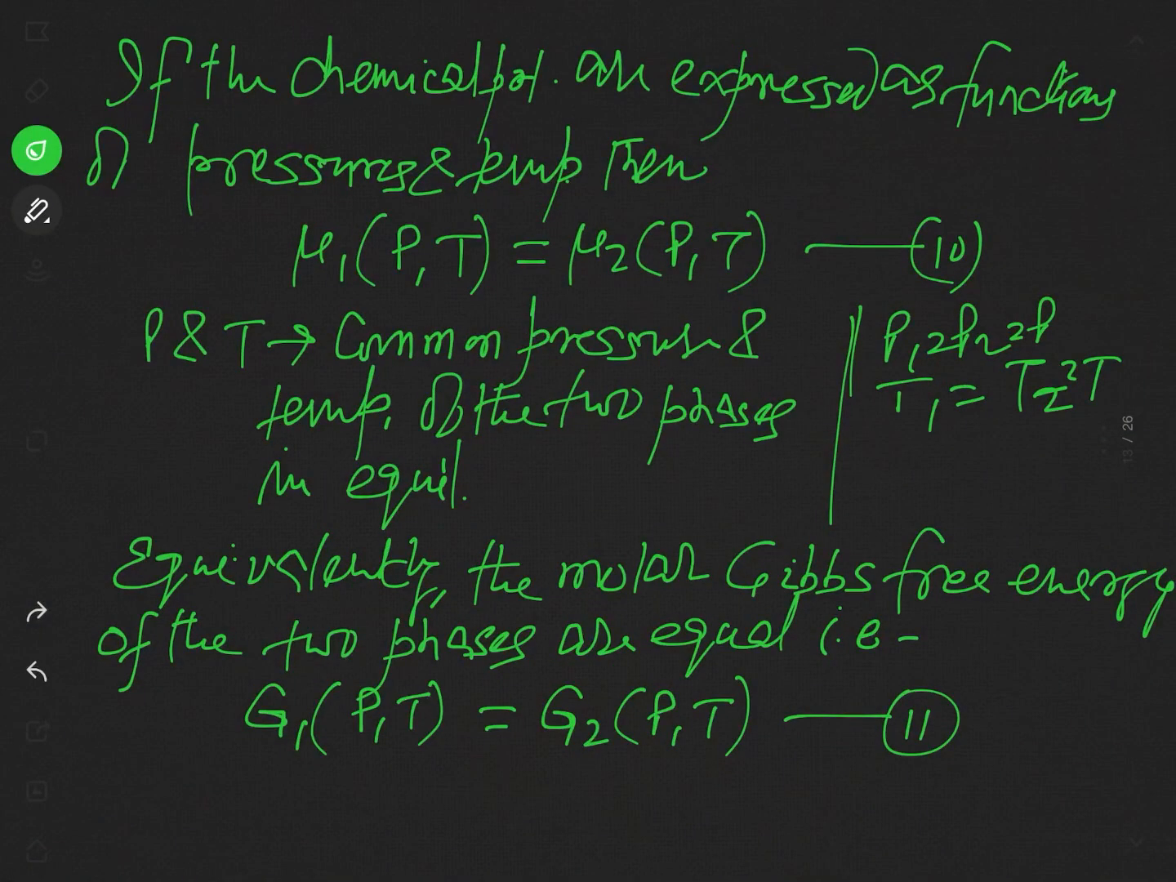Now we see that when the two phases are in equilibrium, the chemical potential of both phases is the same, and you know this chemical potential can be treated as a function of P and T. Since pressure and temperature now have the same value for both phases, we may say mu1 of P,T is equal to mu2 of P,T, where P and T are the common pressure and temperature of the two phases in equilibrium.